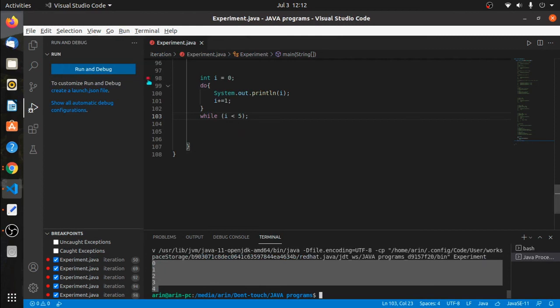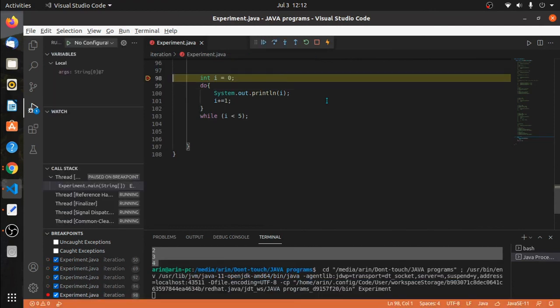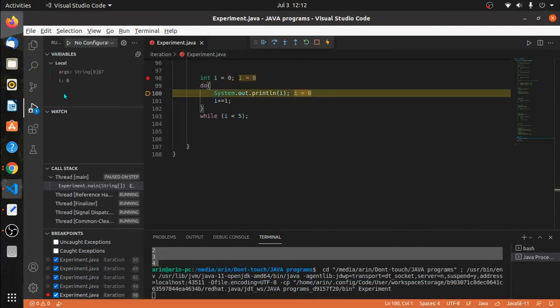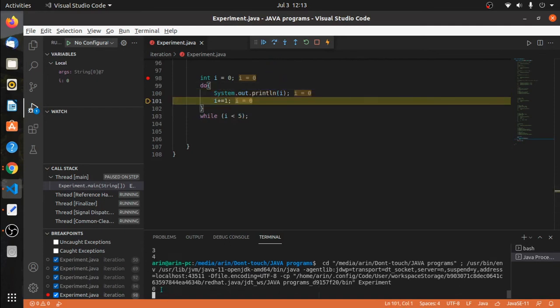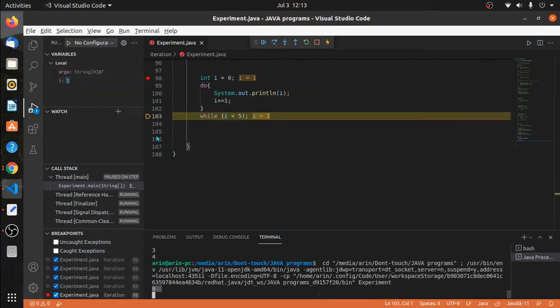We will take a closer look at the line by line execution. Let's run this code in a debugging environment. So we have a variable I in the memory whose value is 0. The control enters the do block. You can see the while is not being executed right now. The first time, as I told, the entry is free, so it just enters the do block. Print I, value of I being printed is 0, I plus equals 1, value of I becomes 1 in the memory. Now it comes to check the while condition.